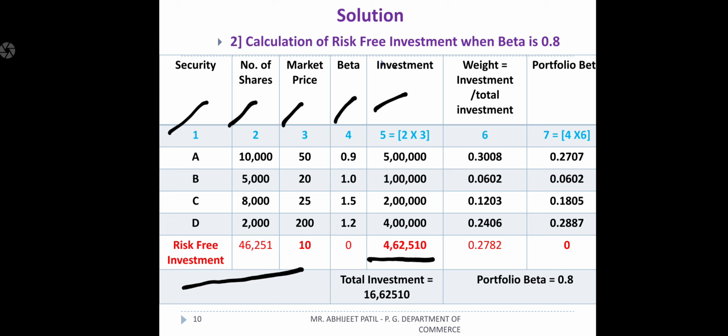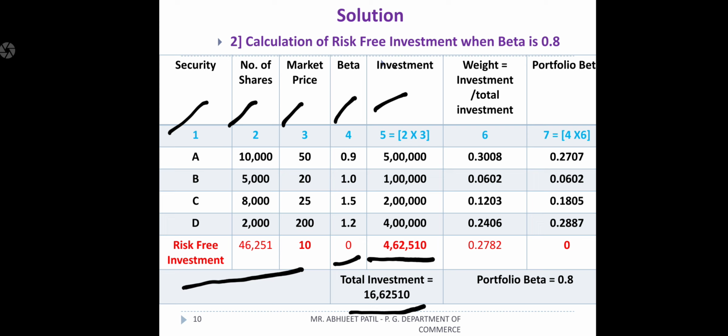Already we calculated the 4,62,510 amount will come into the picture, because total investment comes to 16,62,510 when we reduce beta to 0.8. So first we should write investment 4,62,510, beta 0. Why have I written beta 0 here? See, it is clearly given as risk-free investment.